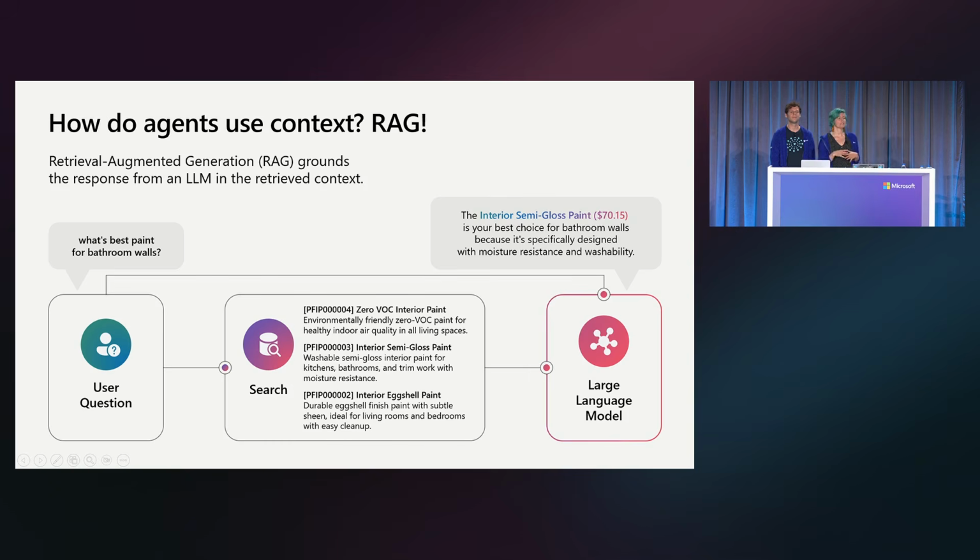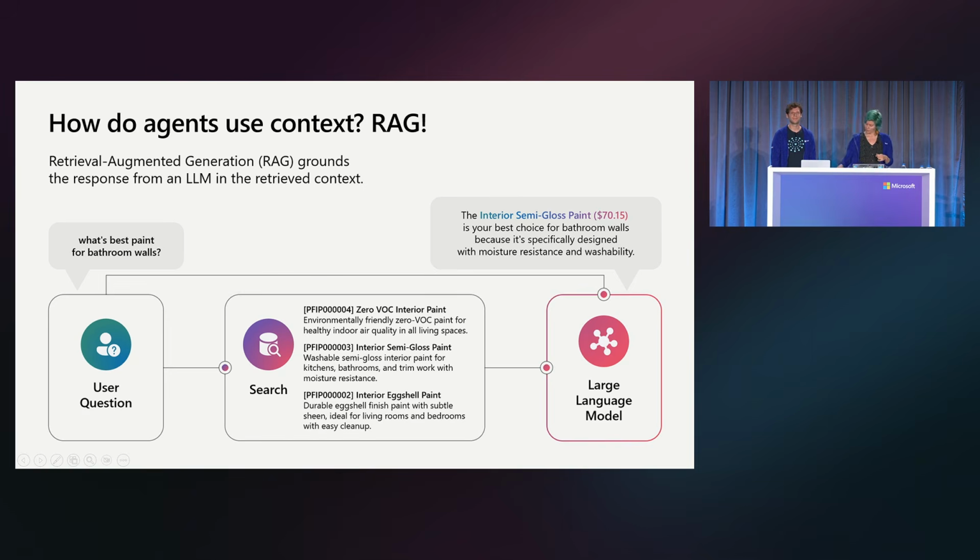So RAG is the name for the technique that LLMs use in order to use your information. RAG stands for Retrieval Augmented Generation. The basic idea is that you get in a question, you use that question to search a search index, you get back those results, and then you send them to an LLM and say, hey, LLM, here's the results, here's the original question or intent. Now please answer based off the results and provide citations.